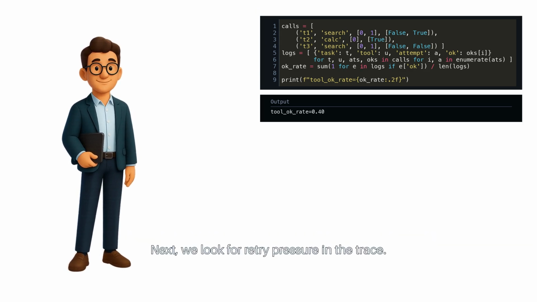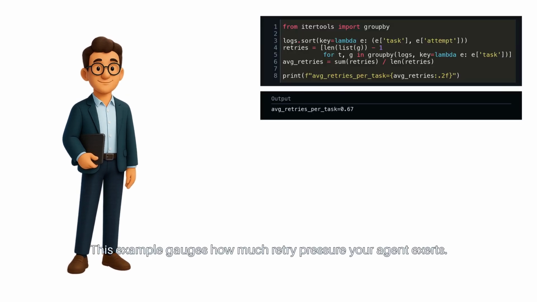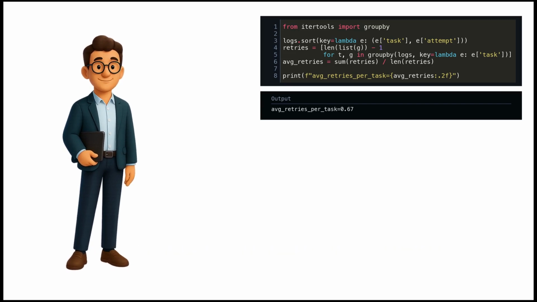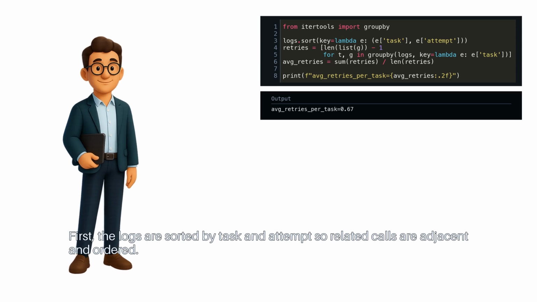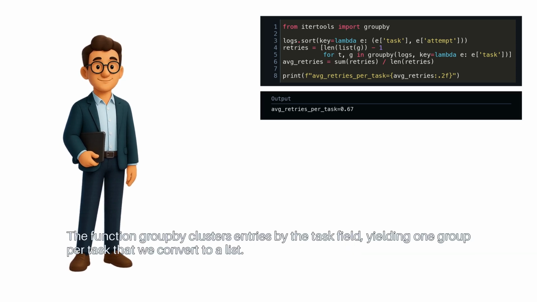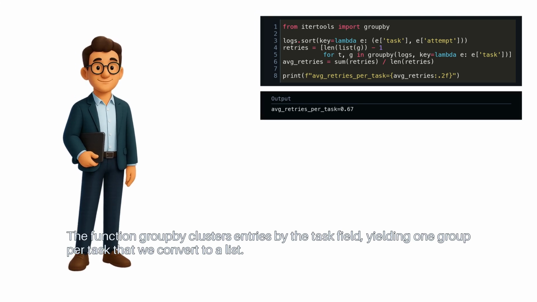Next, we look for retry pressure in the trace. This example gauges how much retry pressure your agent exerts. First, the logs are sorted by task and attempt, so related calls are adjacent and ordered. The function groupby clusters entries by the task field, yielding one group per task that we convert to a list.